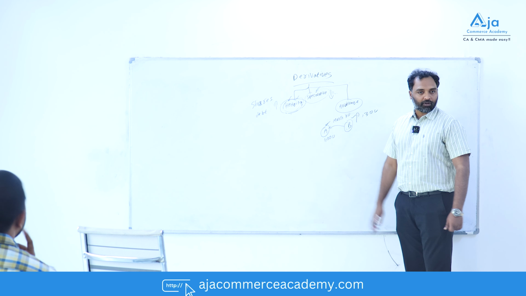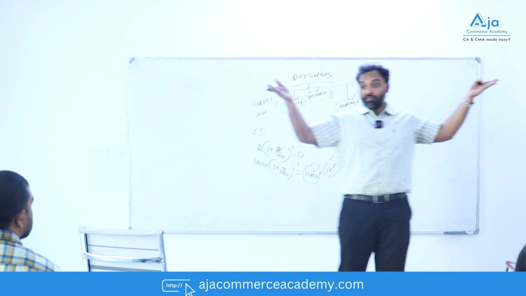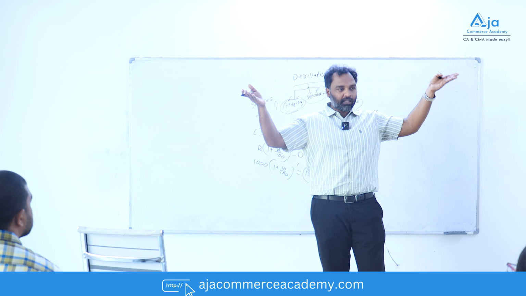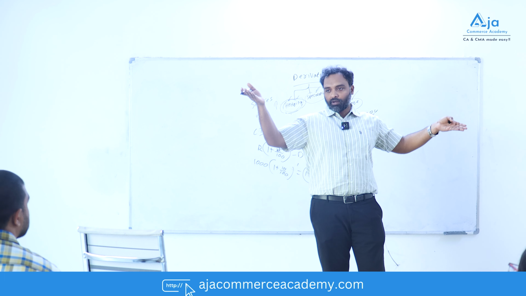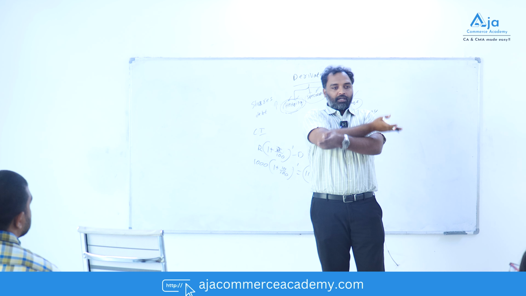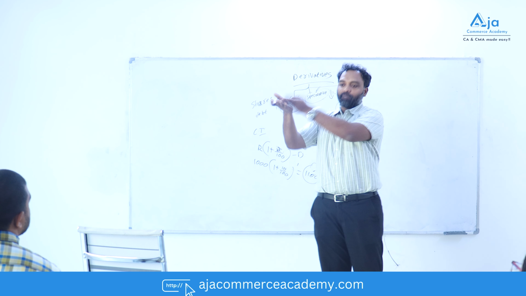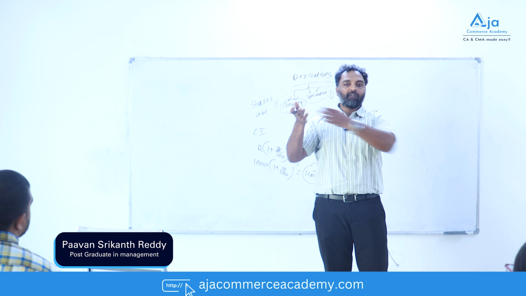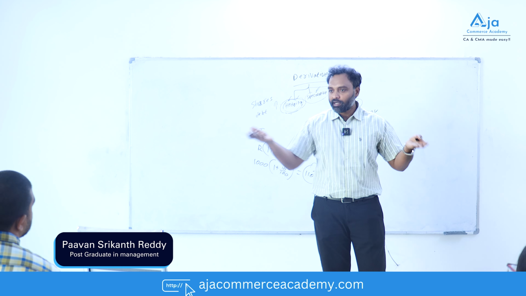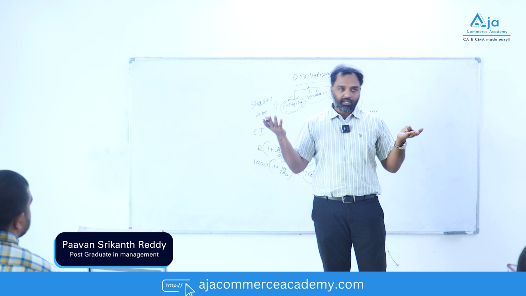Is this clear? Now swaps. Swaps means one restaurant will think the price of rice will go up. Another restaurant, I am not swapping with the farmer now, another restaurant will think rice price will come down. So I will swap here. You are thinking anyway rice will come down, you buy with that price and give it to me. Did you understand this one? So swapping will happen. This is called swapping. This is also a tool of derivatives. Is this clear to you?